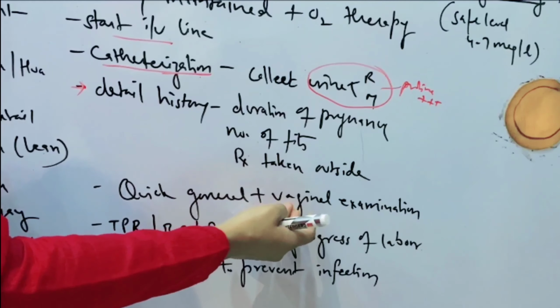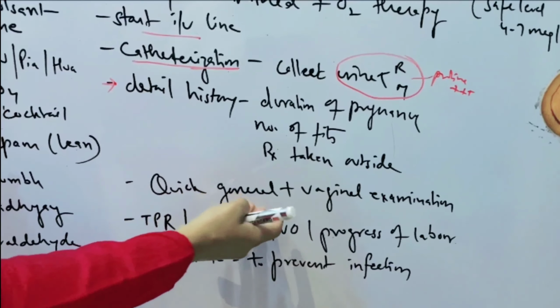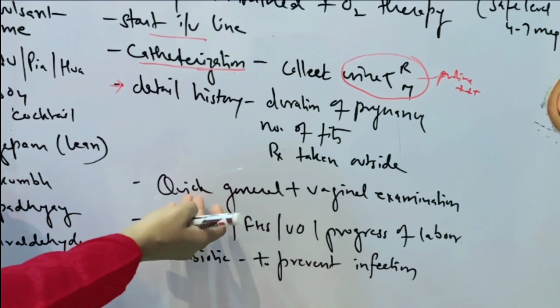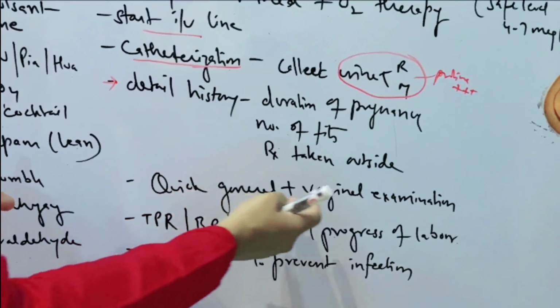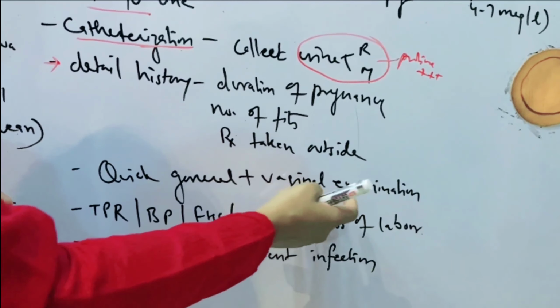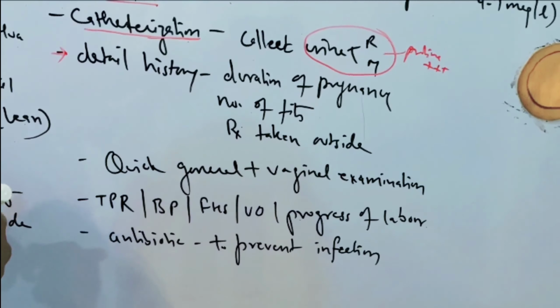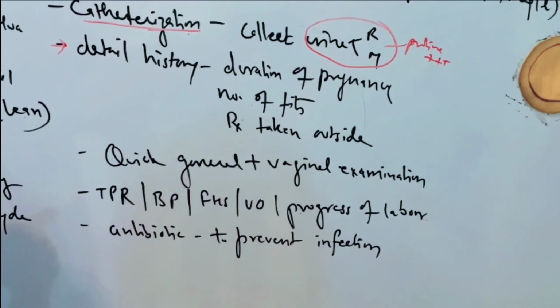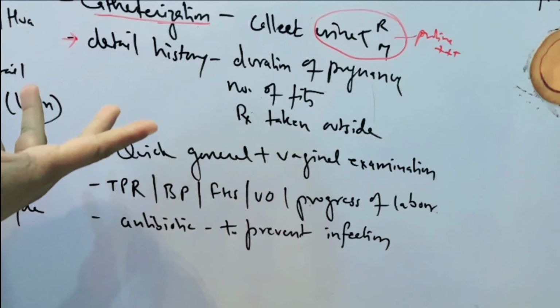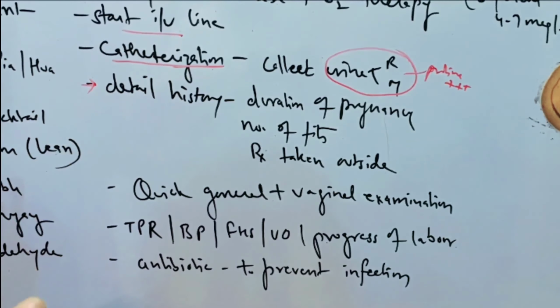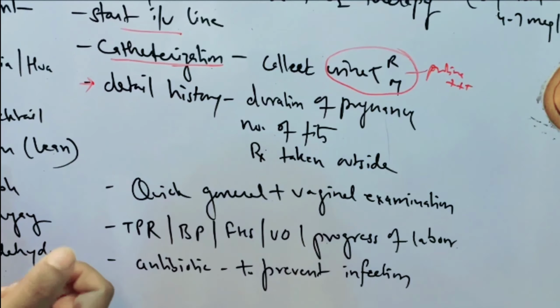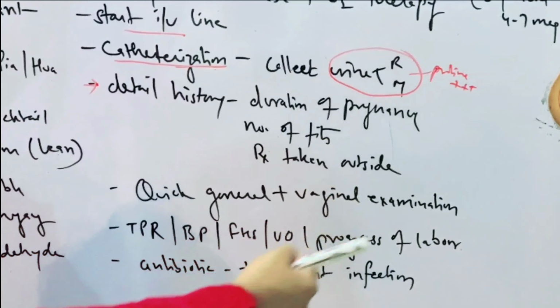Quick general and the vaginal examination. General examination to know about the duration of pregnancy कि जितना history आ रही है उसके according उतना आपका per abdomen feel हो रहा है नहीं हो रहा है. And next is the vaginal examination. Vaginal examination because if internal os is closed then we have to go for cesarean section, and if internal os open हो रहा है, cervix effaced हो रहा है, effacement बहुत अच्छा है, presenting part नीचे आ गया है, then we will go for the vaginal delivery. So we have to quickly do the general as well as the vaginal examination.